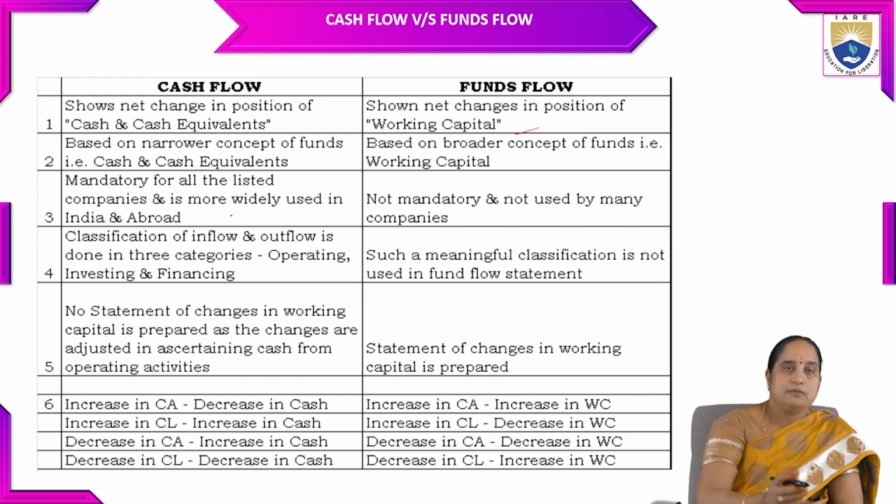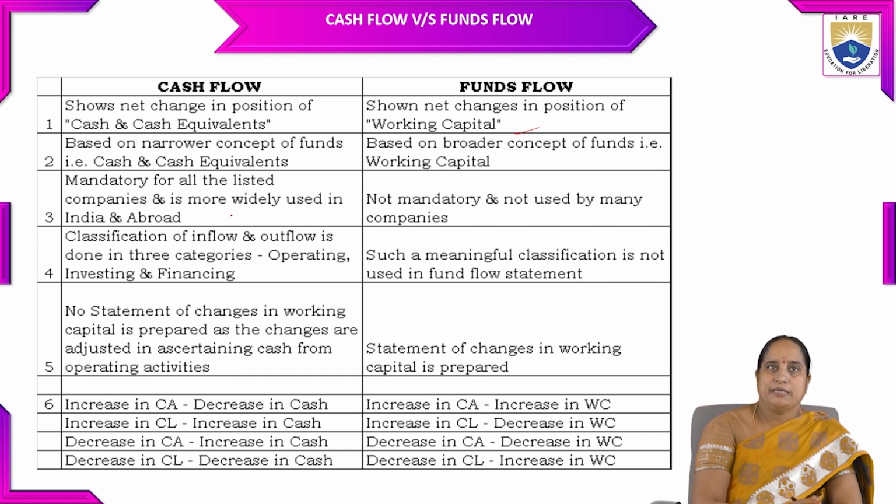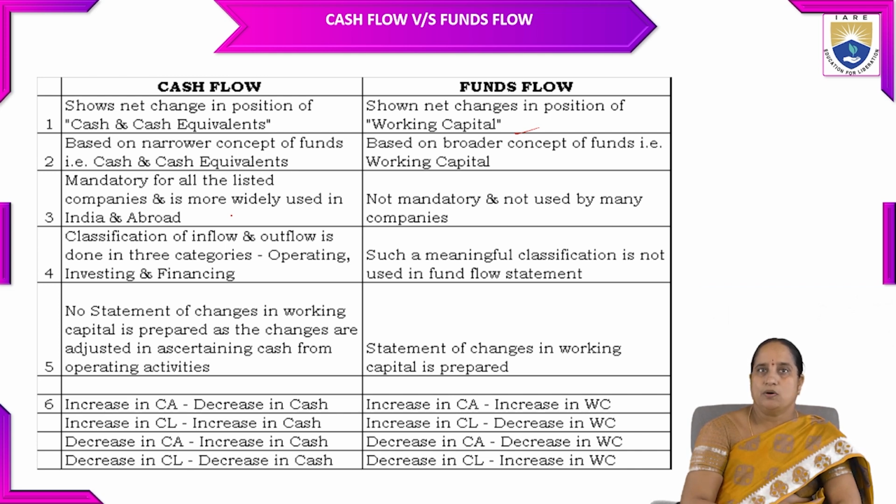The third one: cash flow is mandatory for all the listed companies and is more widely used in India and abroad, whereas funds flow is not mandatory and not used by many companies. And coming to cash flow, classification of inflow and outflow is done in three categories: one is operating activities, second is investing activities, and third is financing activities.